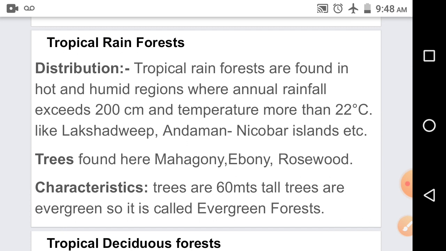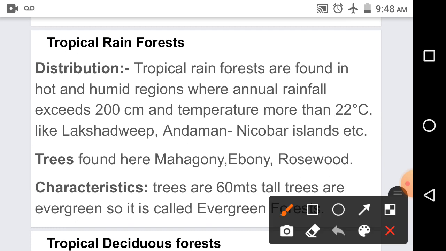Tropical rainforests are found in hot and humid regions where annual rainfall exceeds 200 centimeters and temperature is more than 22 degrees Celsius. Such forests are found in areas of heavy rainfall of Western Ghats, then Lakshadweep, Andaman and Nicobar Islands, the upper regions of Assam, coastal Tamil Nadu, etc.